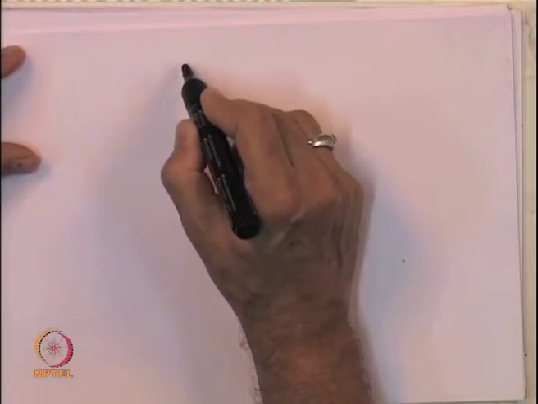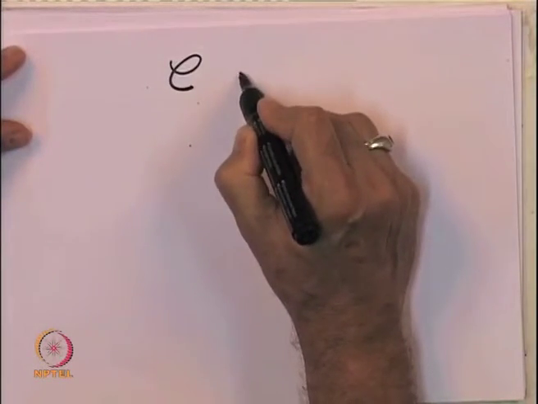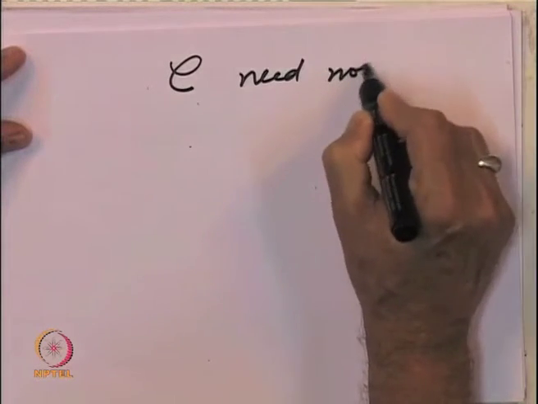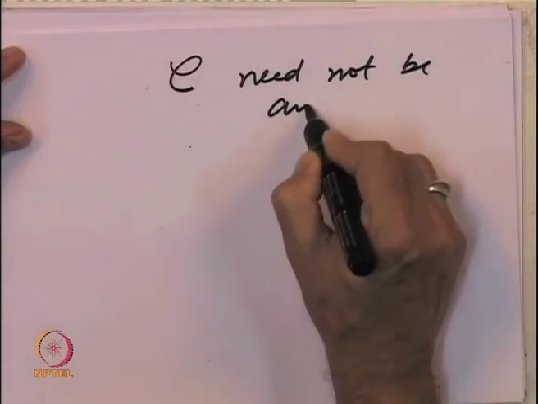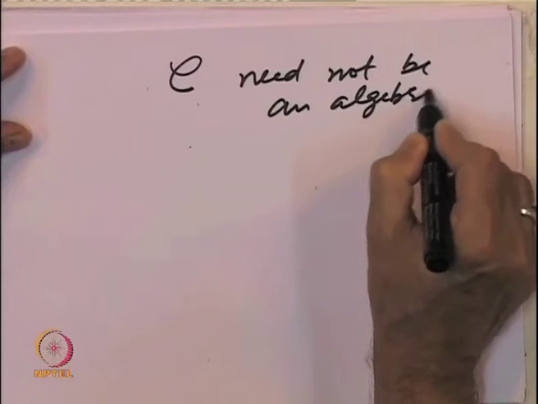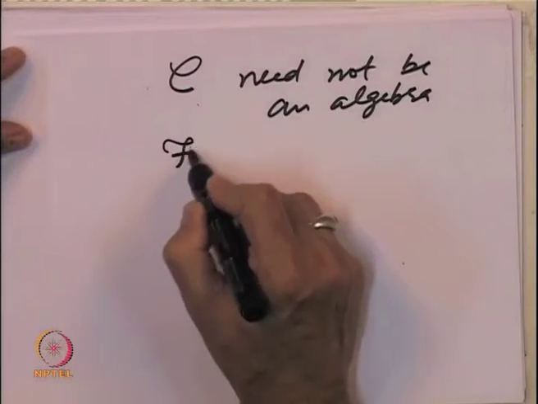For example, we proved one thing, that a class C need not be an algebra, but you can generate an algebra out of it.